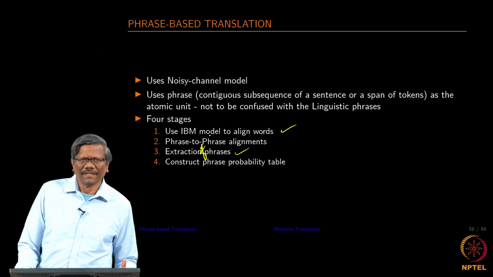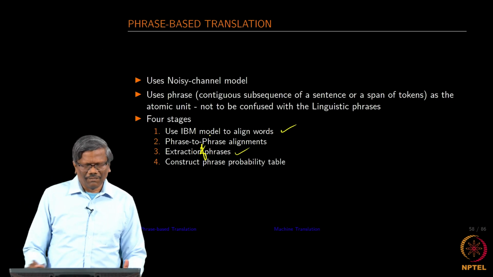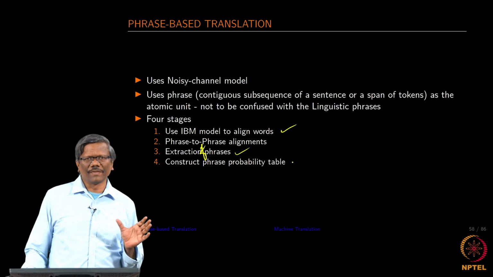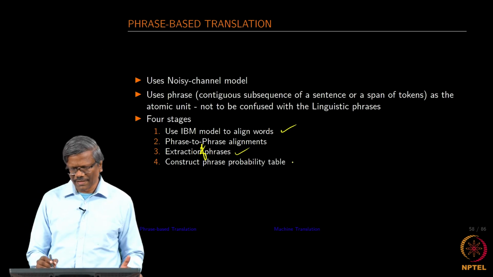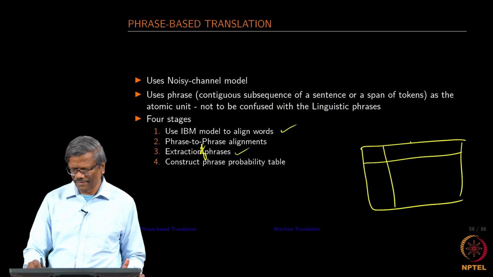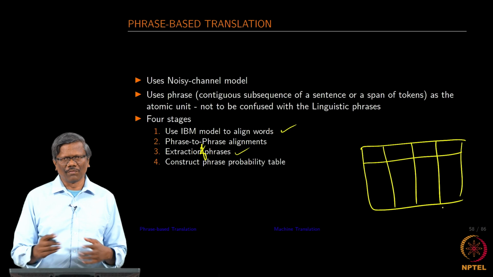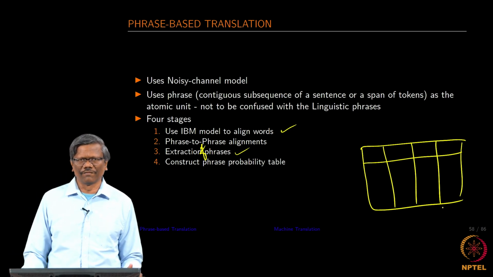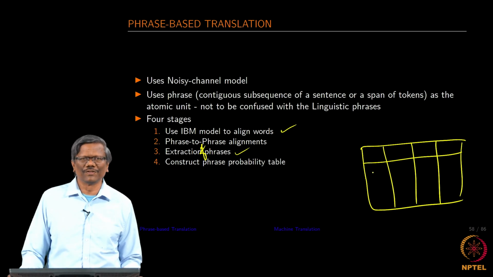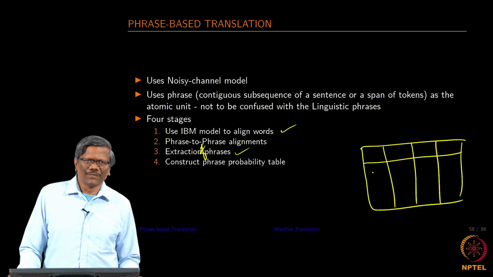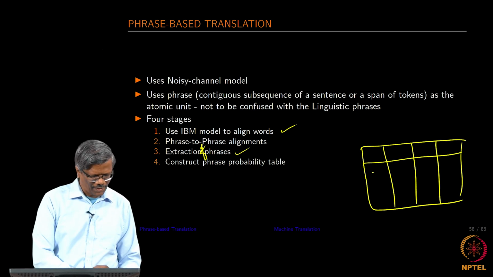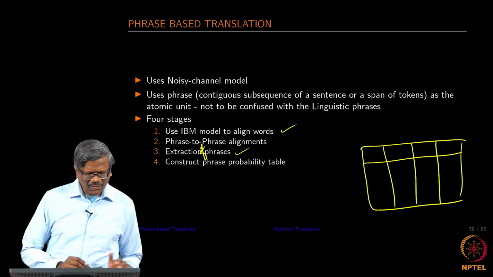So, we are going to be constructing the phrase probability table that will contain the alignment of various phrases, and it will be a huge table of this type like what we had seen earlier. For every combination of the English and foreign phrases, there will be a score obtained, and that score would be later used for decoding the new foreign sentence that comes into the decoder.